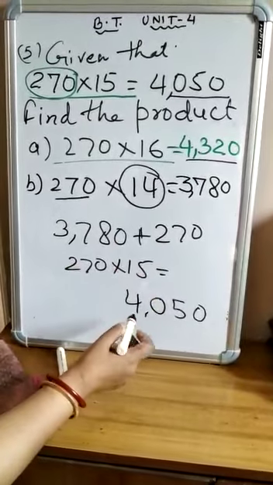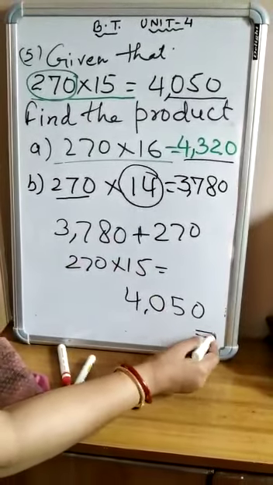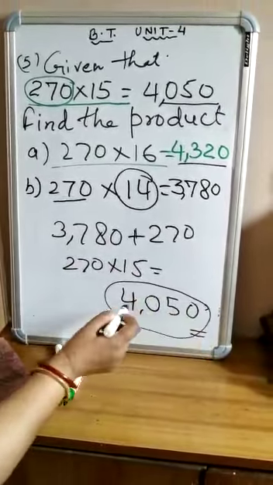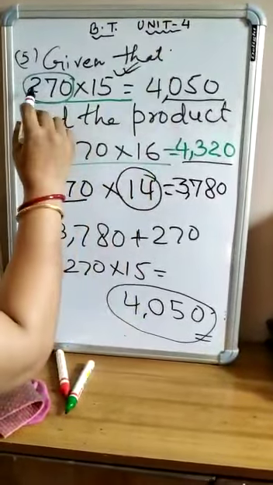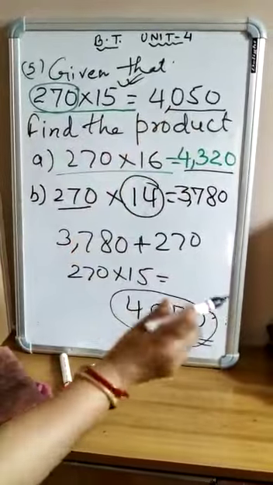All of you see 4050. This is the answer you got. 270 times of 15. 270 into 15 is equal to 4050.